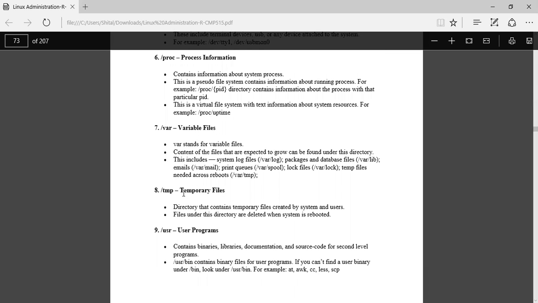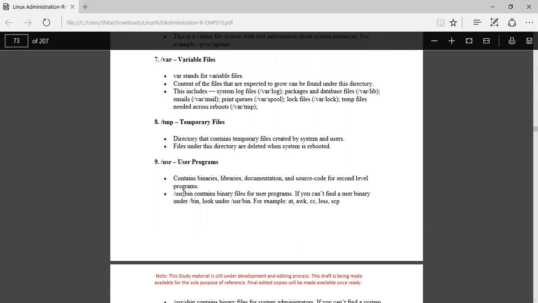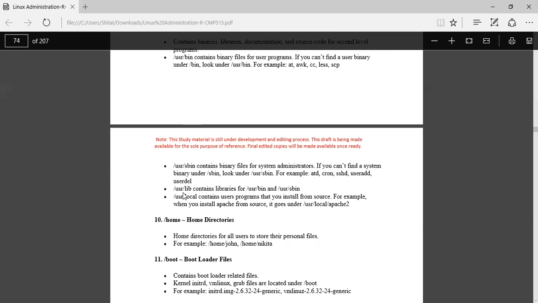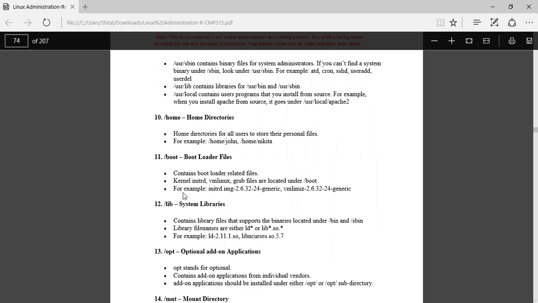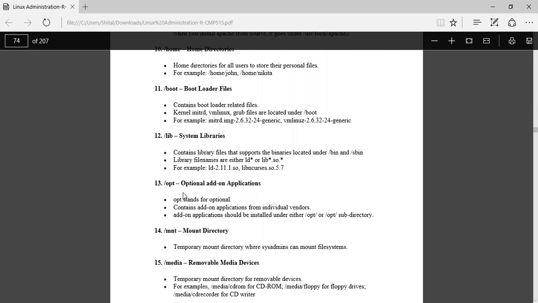tmp is the temporary files directory that contains temporary files created by the system and users. usr contains binaries, libraries, documentation, and source code for second level programs. Home directories are for all users to store their personal files, for example home/John, home/Nikita, their names, any users directory. The boot directory holds boot loader files. Then lib holds the system libraries.